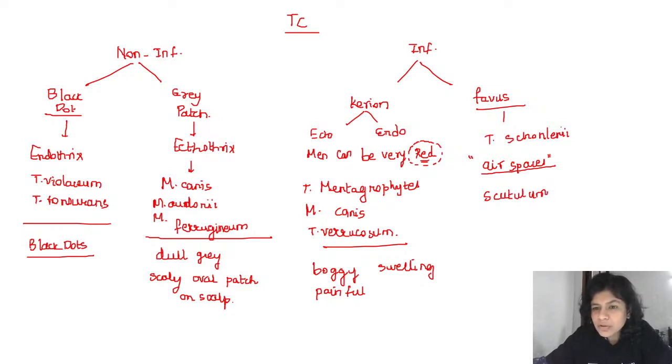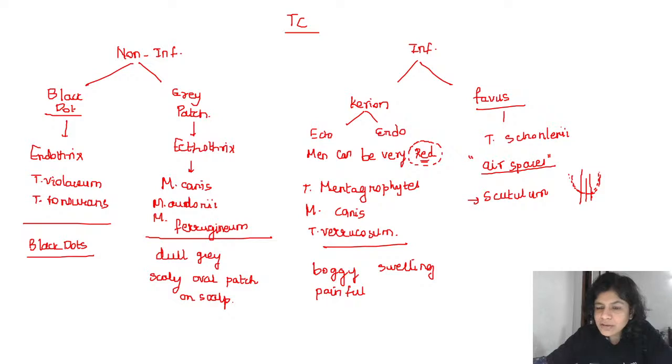So what is the scutulum? The scutula or scutulum is basically a cup-shaped structure which is formed by the exudates, the fungal filaments, and the hair, and you can see that there are hairs piercing through this scutulum.